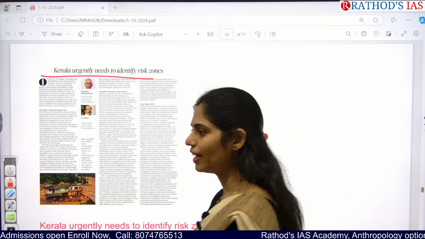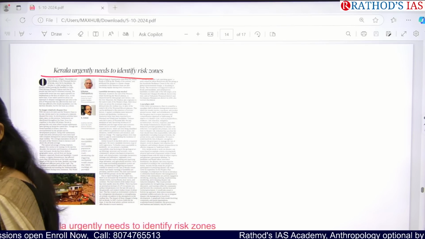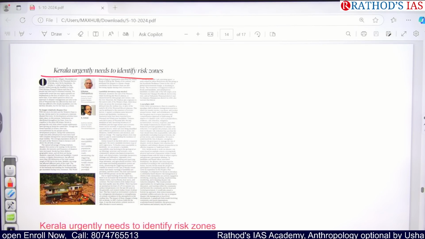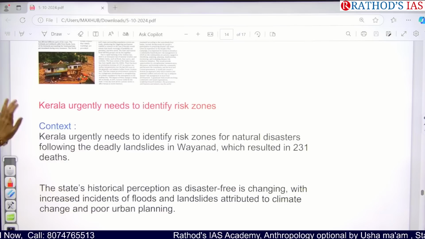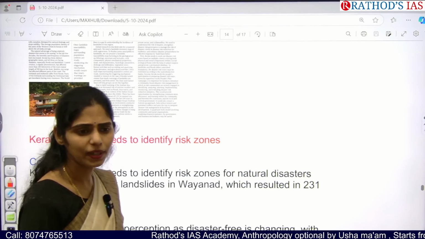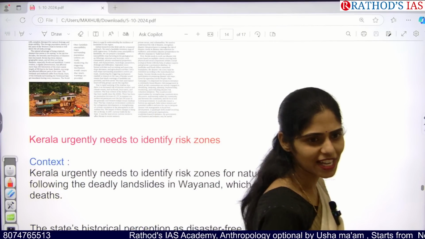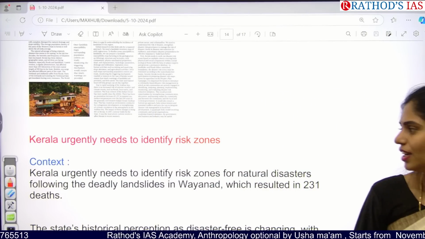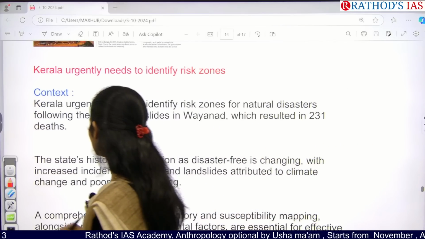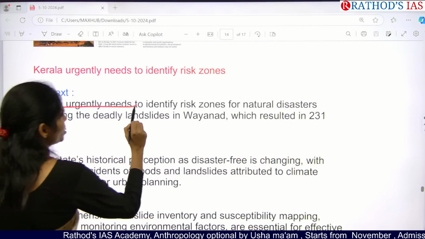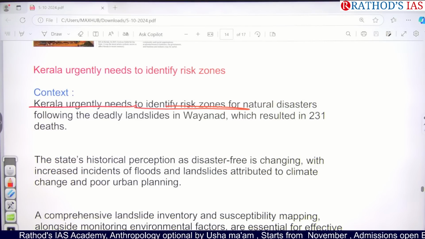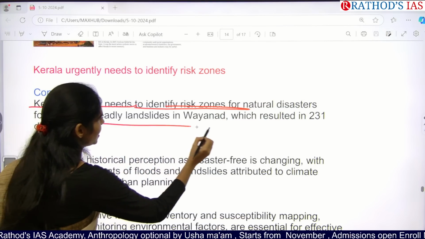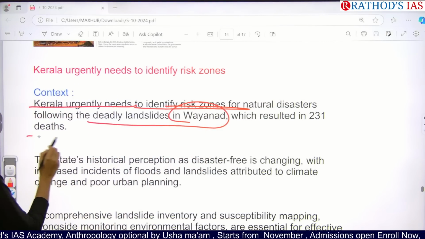Okay, so why are they vulnerable? Because they are eco-sensitive. Okay. So from which subject will we be dealing with this topic? From environment and ecology, from disaster management, from geography. Okay. So this article is saying that Kerala urgently needs to identify risk zones for natural disasters after deadly landslides in Wayanad, which resulted in 231 deaths.